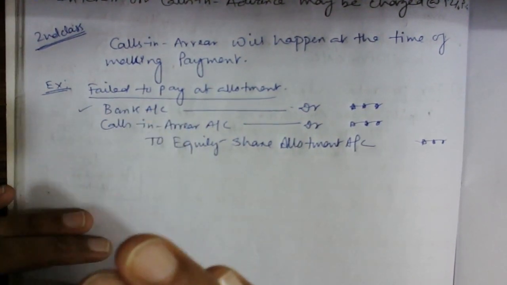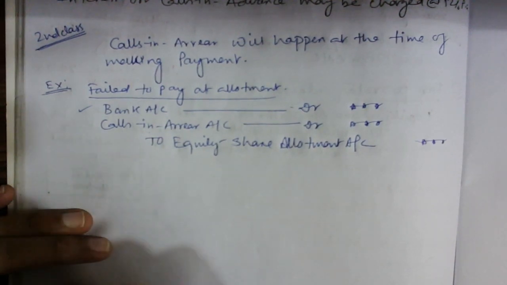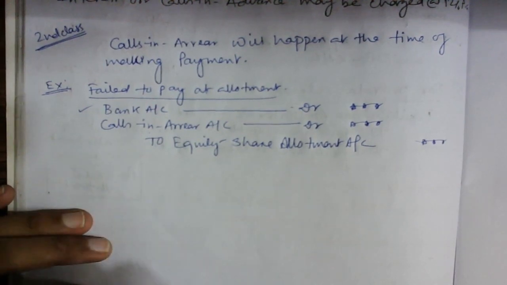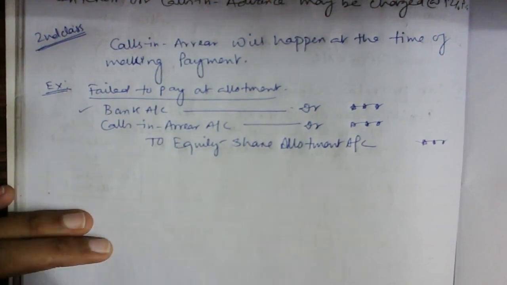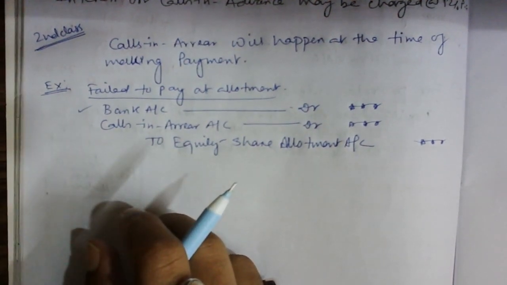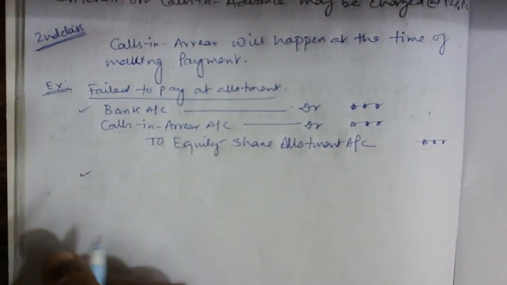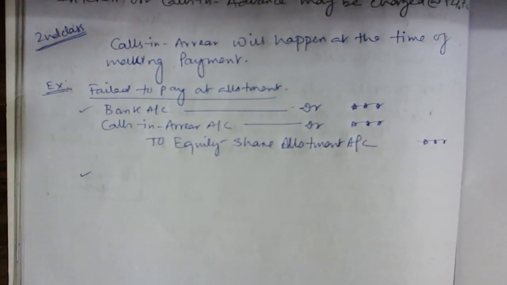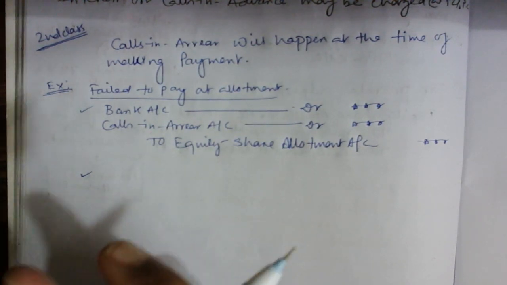Please make a note of that, guys, everyone. Whenever we make the payment for any installment, at that point of time the question of calls in arrear comes into the picture, and the journal entry related to the payment will consist only of calls in arrear. Second, when we do the journal entry related to the bank, only then will calls in arrear come into the picture.